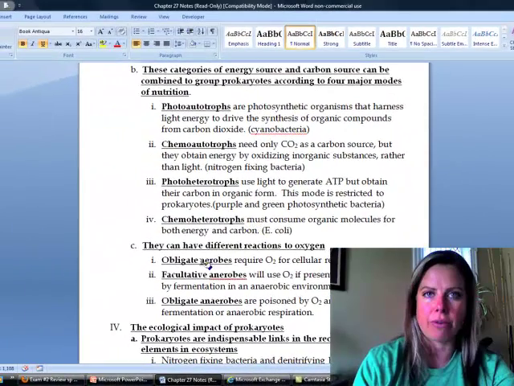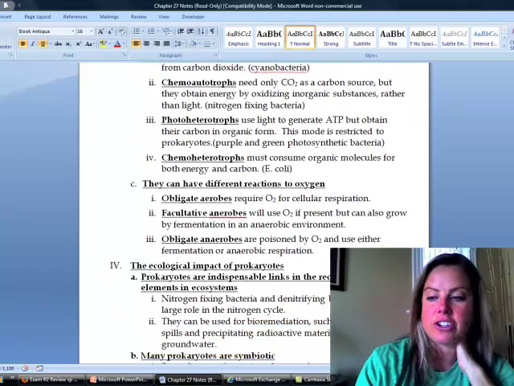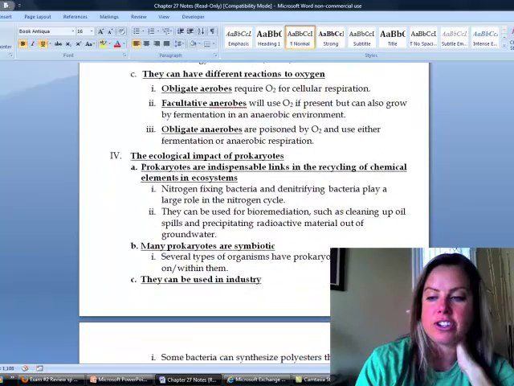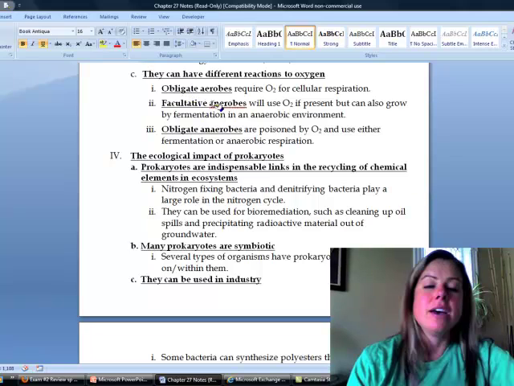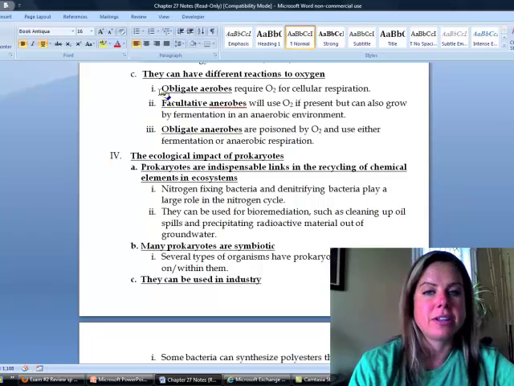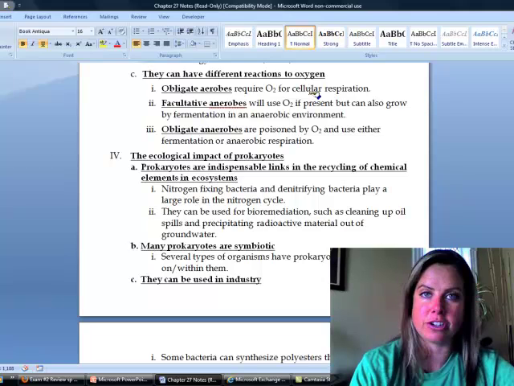All right. Now, another little division that we can do with bacteria is depending on how they act with oxygen. So, obligate aerobes, facultative anaerobes, and then obligate anaerobes. Aero is talking about oxygen. Obligate means they have to have it, right? So, obligate aerobes require oxygen in order to do cell respiration. That's also what we are, right? We can't live without it.